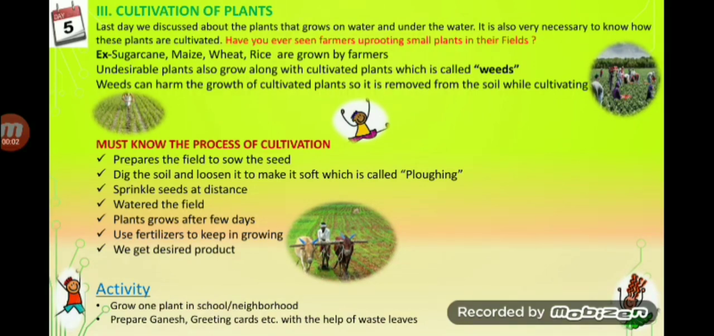Now this is the time for assignment. You have to make notes or write the steps of cultivation of plants and some cultivated plants. You have to make a list of cultivated plants and the process of cultivation in your notebook.